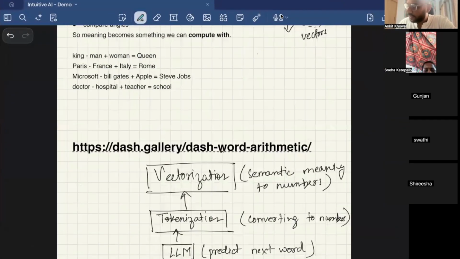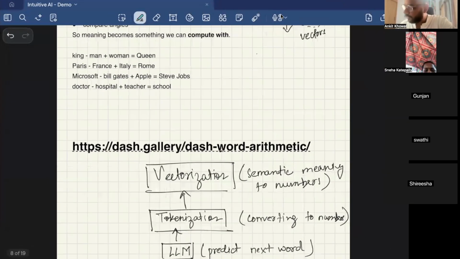Now coming back, till now we have understood LLM, we have understood tokenization, we have understood vectorization, and like I said, don't worry. As you start working on any AI project, these terms will keep appearing. Hopefully, they will not appear as buzzwords for you. You will have some meaning out of them.